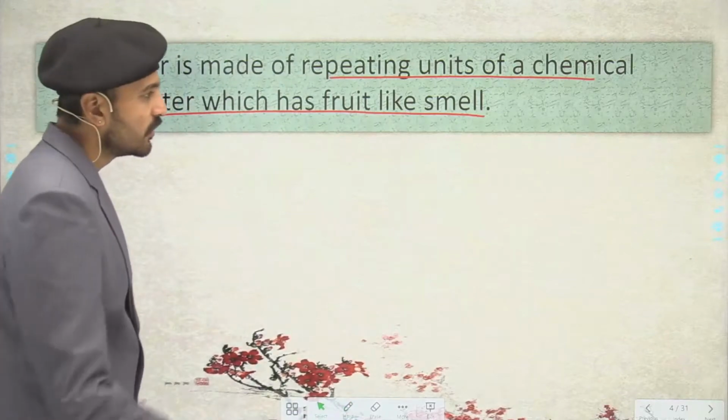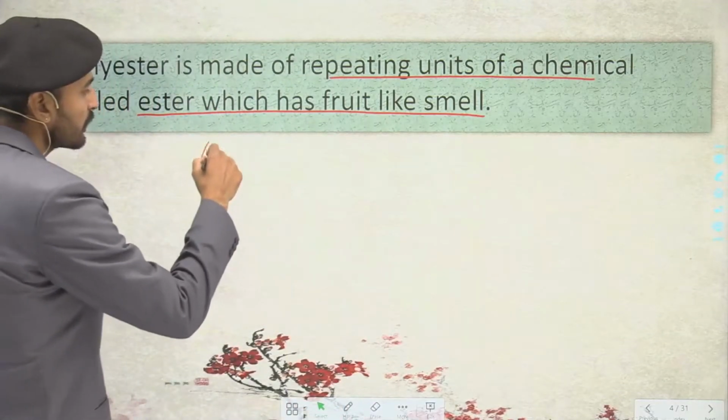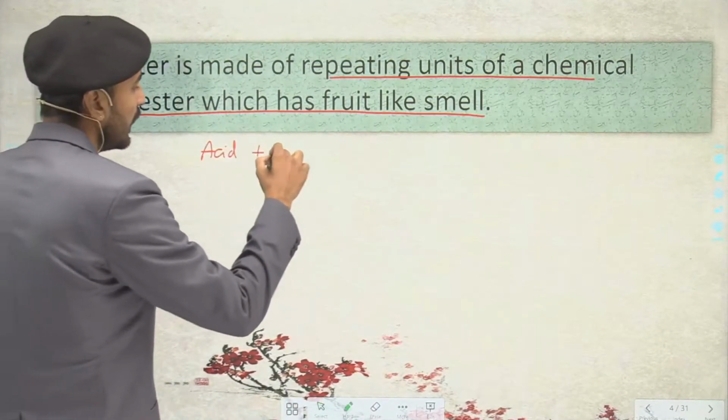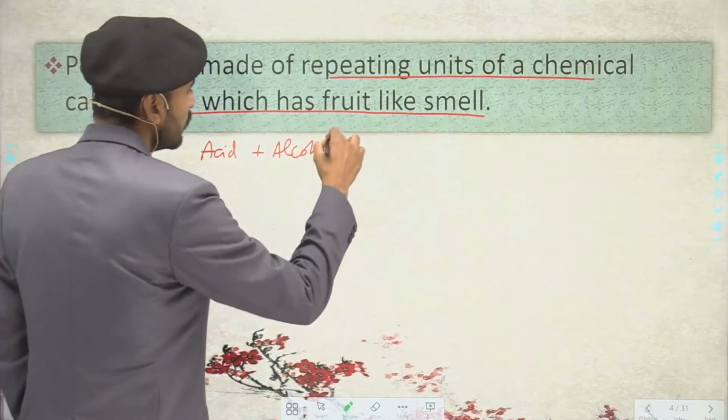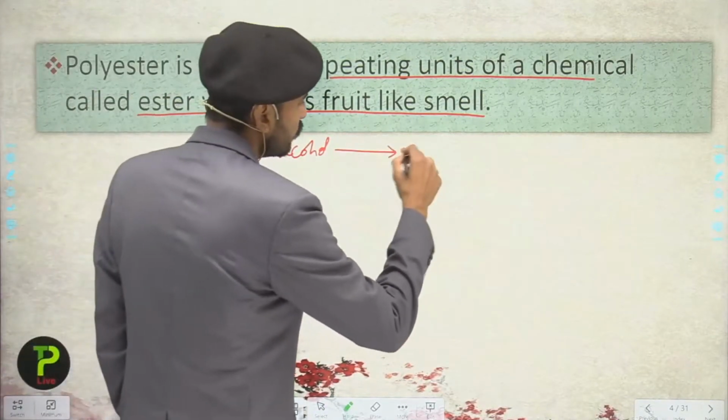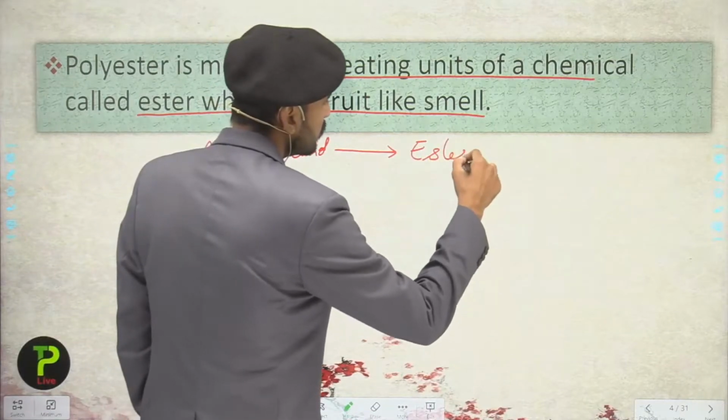Now remember this. If we talk about the acid and alcohol, when the acid and alcohol combine, they give rise to the ester.